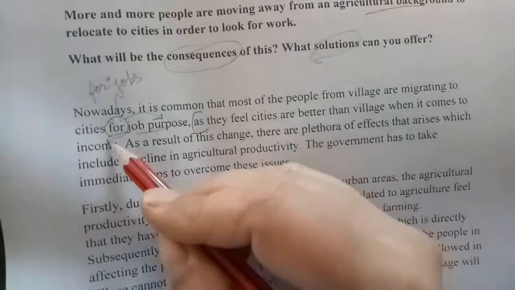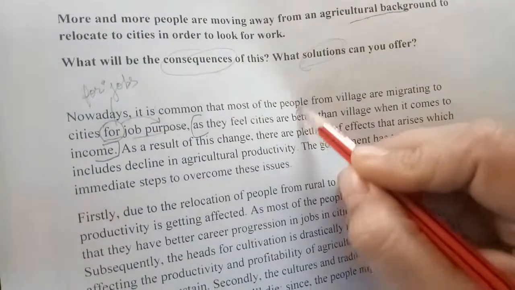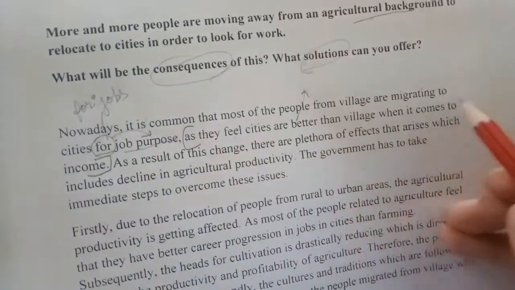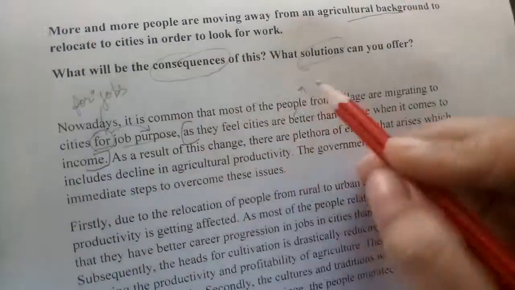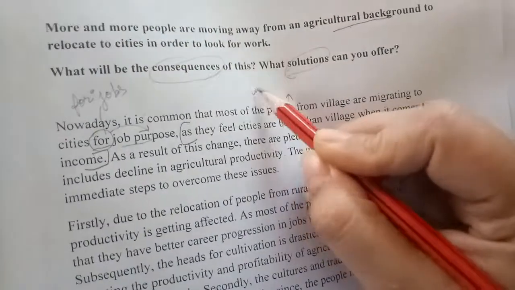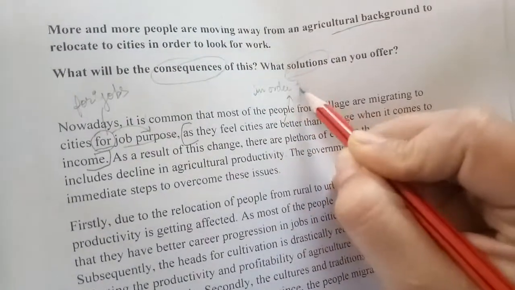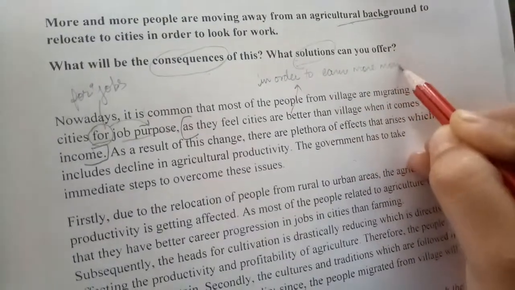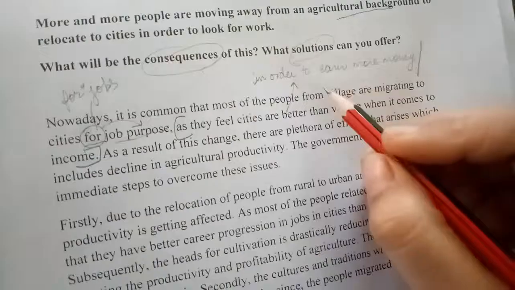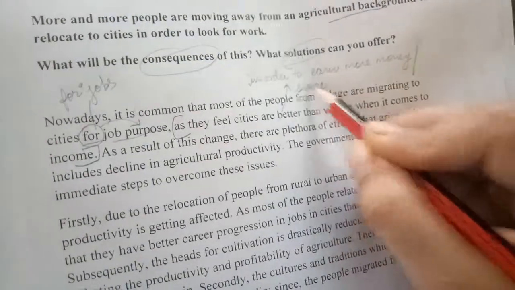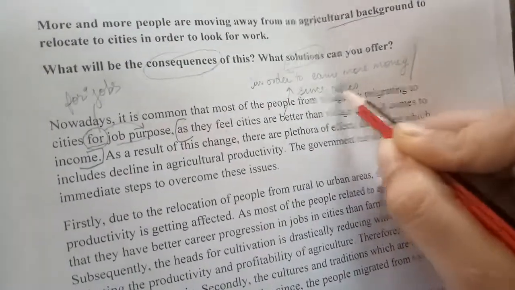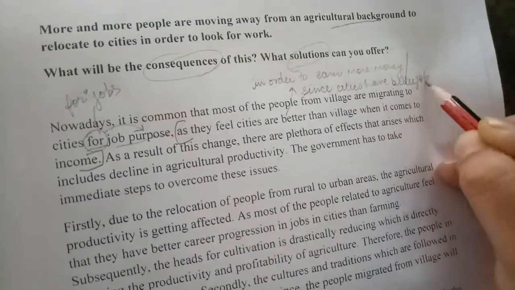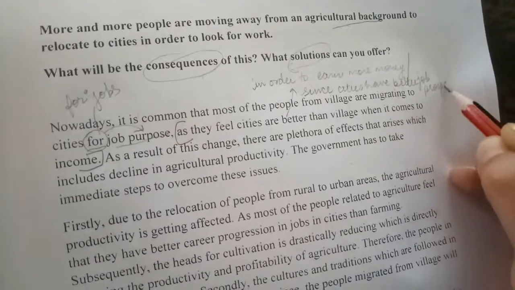Instead of using such a longer sentence, you may say, nowadays it is common that most of the people from villages are migrating to cities for jobs in order to earn more money, or since cities have better job prospects.